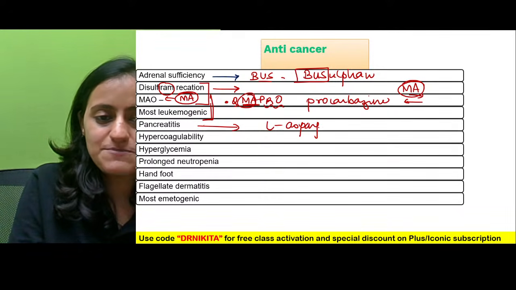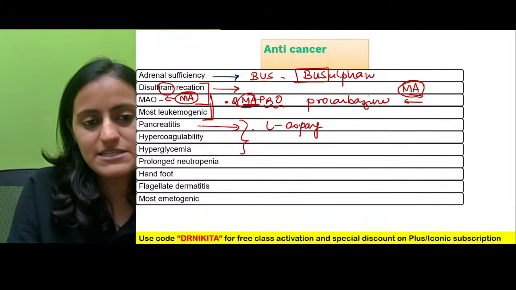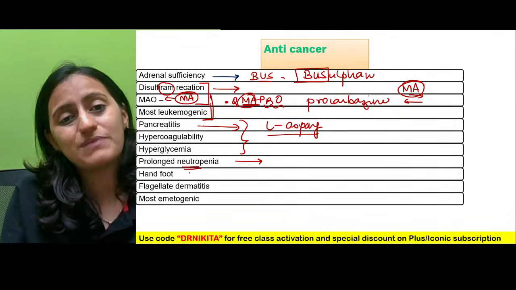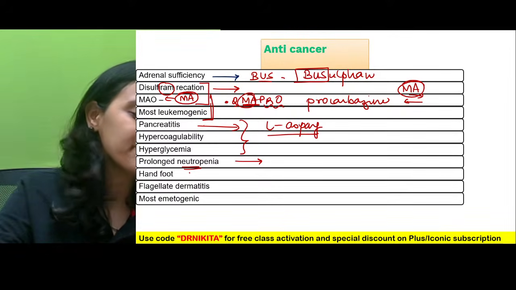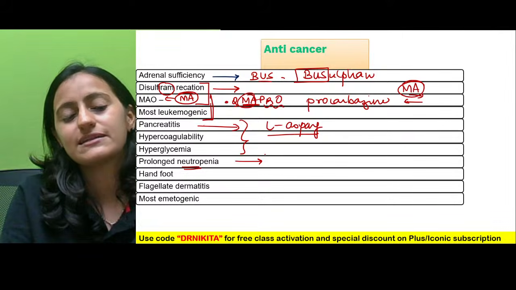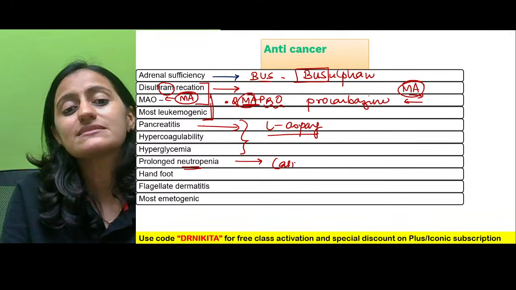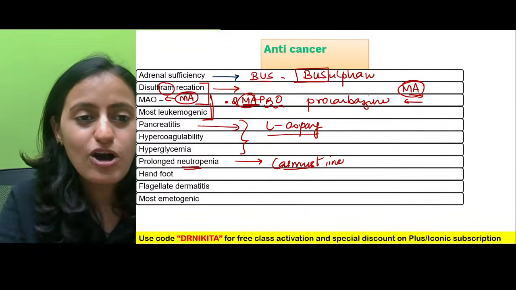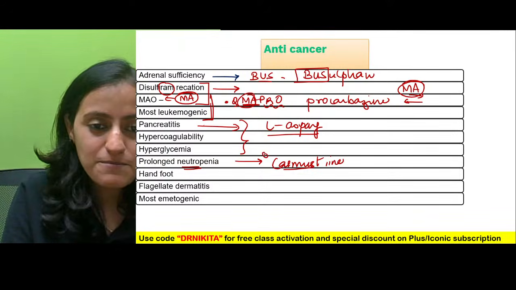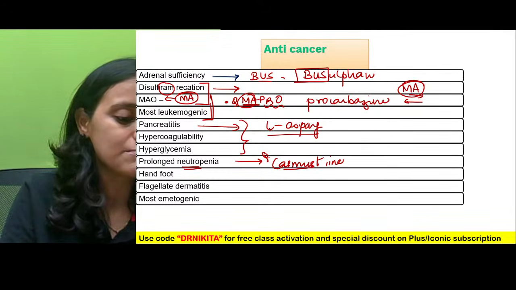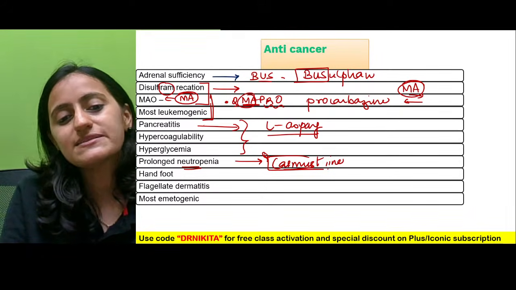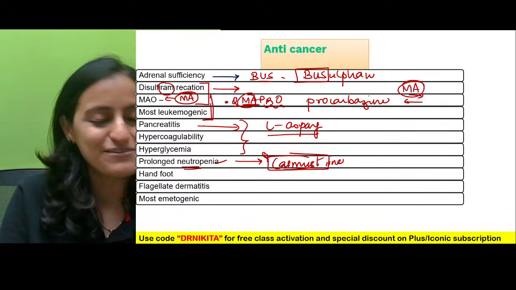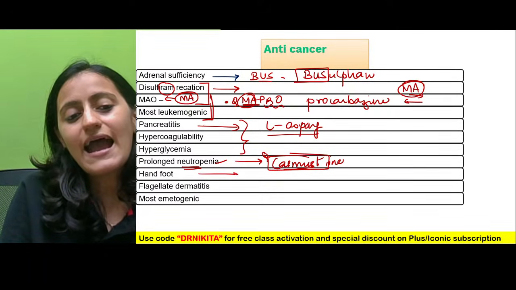Pancreatitis is L-asparaginase, hypercoagulability, hyperglycemia. We have seen this. Prolonged neutropenia means the drug's effect is gone but the neutropenia is very high. When you see a mast wali car, that is carmustine, it gives you a long after effect. I wish I had such a car too. For a long time we keep thinking about that. Remember, carmustine has a prolonged side effect. So car masti.